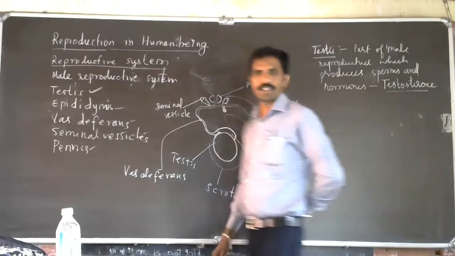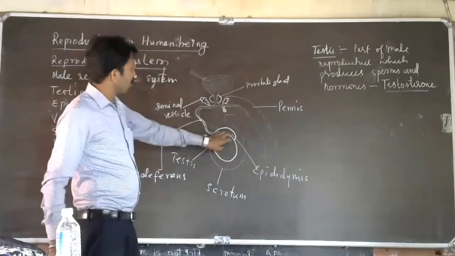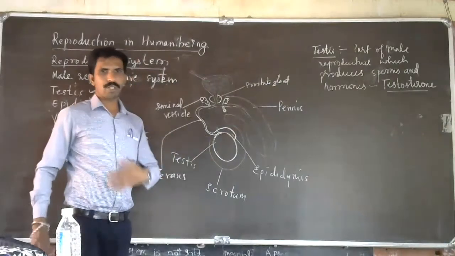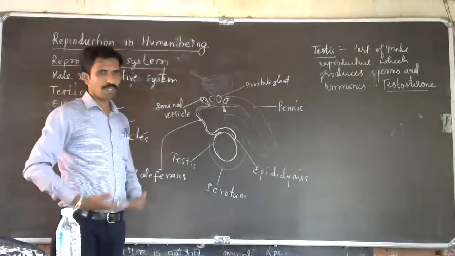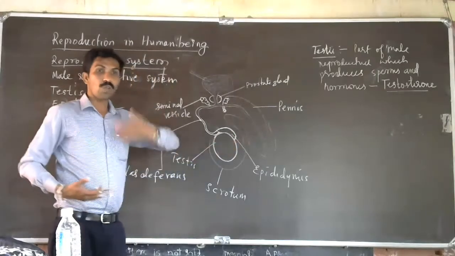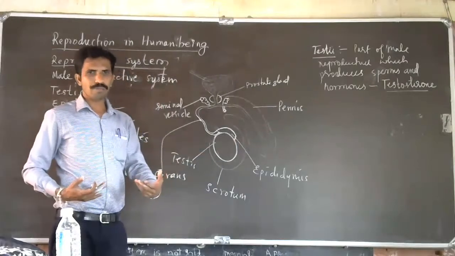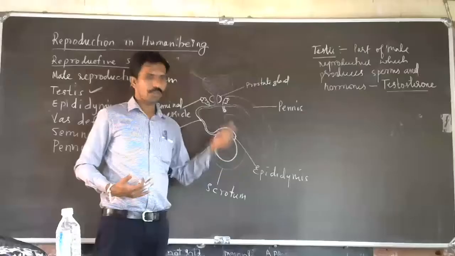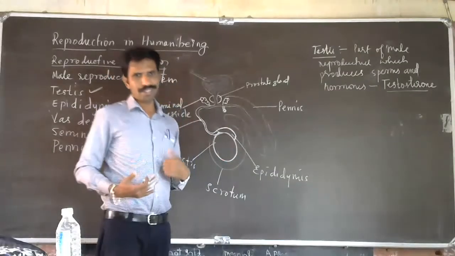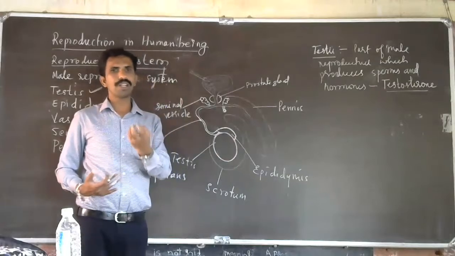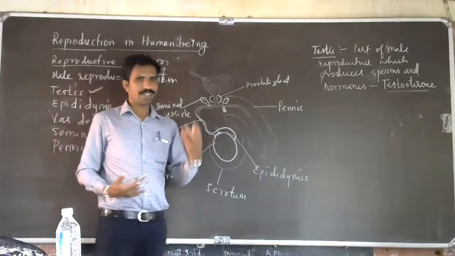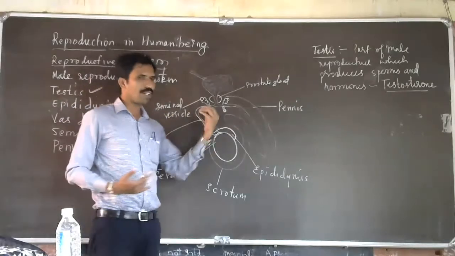So testis is a part of the reproductive system which is below the abdomen. This stomach part is called abdomen. Below the abdomen it is present, at the backside of the penis, and it is outside the body. Why is it outside the body? Because sperms cannot tolerate the body temperature, that is 37 degrees Celsius. That's why it is outside. Outside temperature is less compared to the inside temperature.